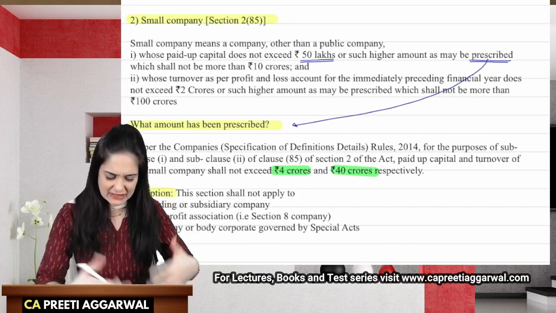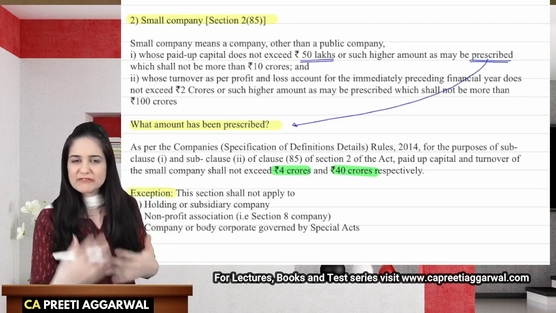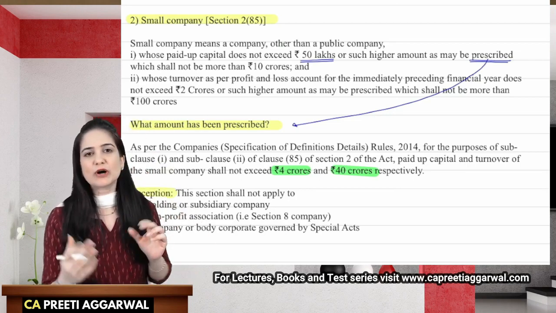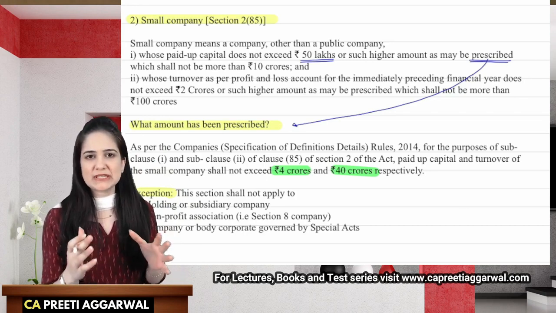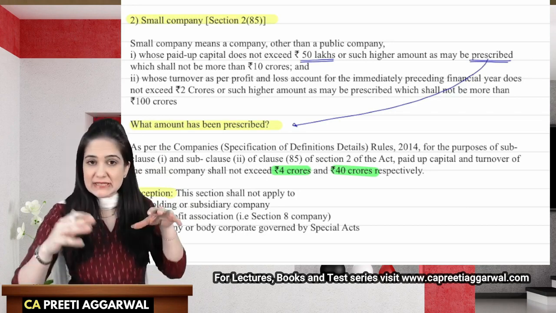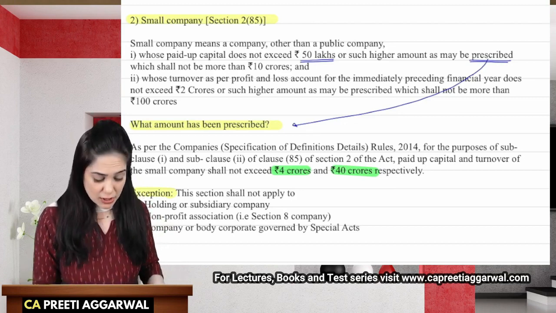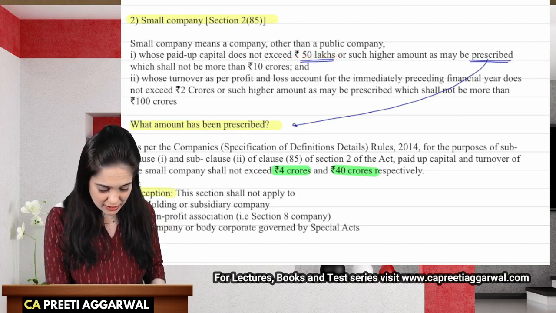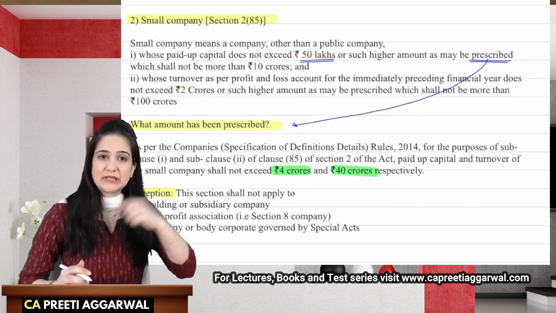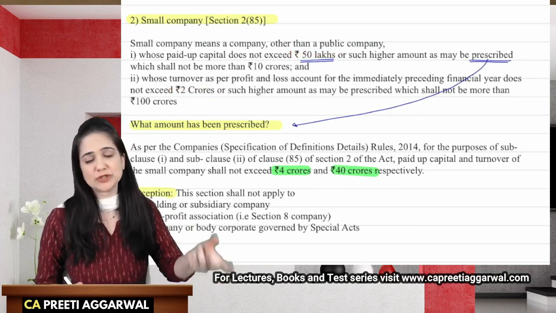Why have I written the definition in this manner, and why are we discussing it? See, what happens is, normally when the question is asked in the exam, students are still not clear as to how they are supposed to write the definition. Should they make the change here itself? Should they change this to 50 lakhs and 2 crores? Should they write the new limits over here itself, or should they write it separately?